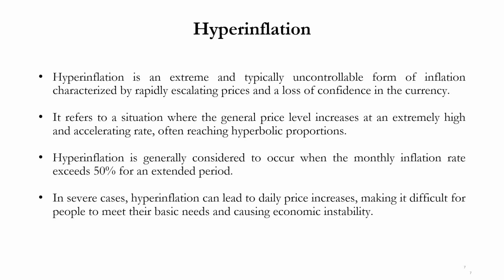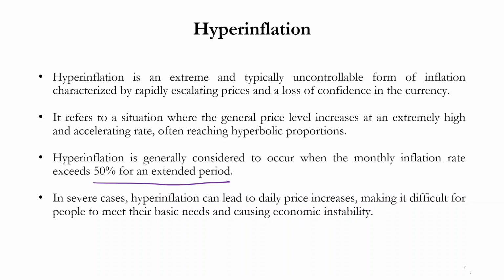Now, there is another concept which is often quoted in the context of some countries, that is hyperinflation. What is hyperinflation? It is basically a very high level of inflation. Generally it is considered to occur when the monthly inflation rate exceeds 50% for an extended period. Now, 50% is a very high level of inflation these days. For the Indian economy, the inflation hovers around 5%, 6%.